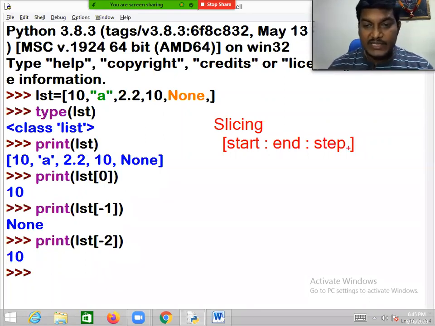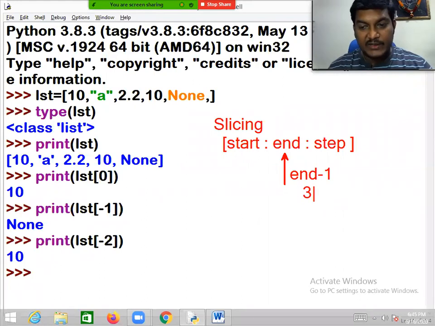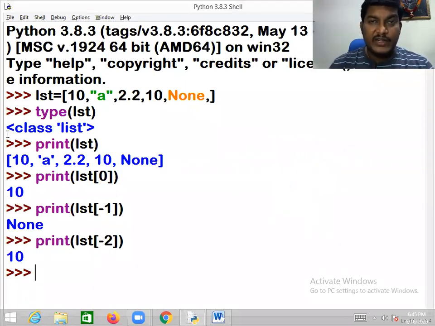But as I said, the end value is not included. End always represents end minus 1. That means if we give the value 3, it will take up to 2 only. That 3 is not included, 3 minus 1 it will be. Guys, this is how you extract some part of the collection. If you want to get some part of the collection, this slicing is very attractive for you.